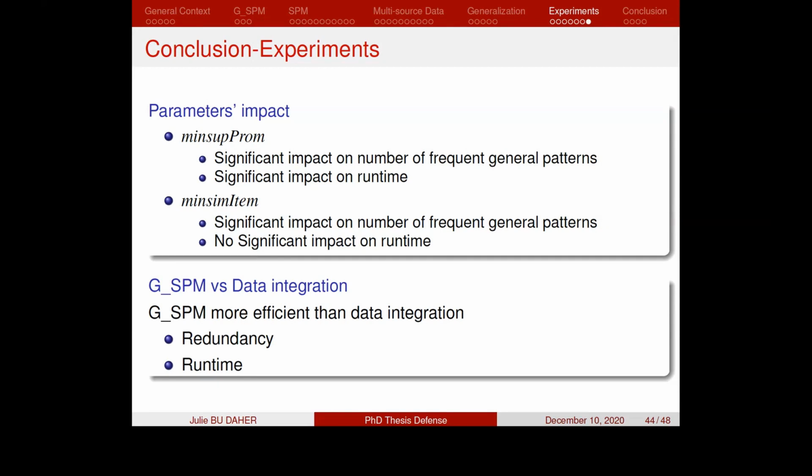As our objective is to obtain a limited number of frequent general patterns in a limited runtime, we consider high percentages of the minimum item similarity. However, if our objective is different, for example to identify as many frequent patterns as possible, we can set lower percentages of minimum item similarity, and we can obtain a huge number of frequent general patterns with a limited runtime of the algorithm.